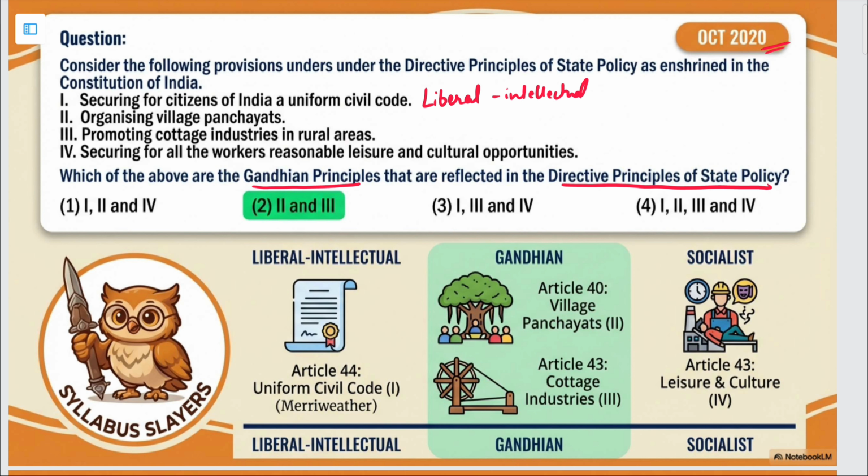Then we have organization of village panchayats. This is a Gandhian principle. You would know there are basically three types of directive principles of state policy. The first one is the liberal intellectual principles. Then we have the Gandhian principles and the third one are the socialist principles. Okay. Then what is next, promoting cottage industries in rural areas. So this is also a Gandhian principle.